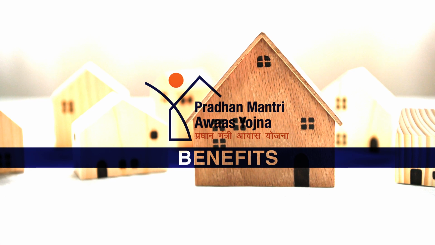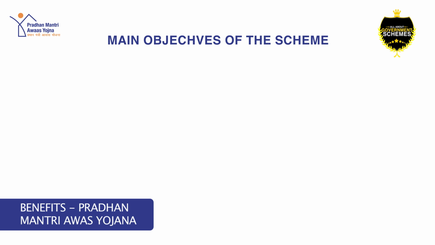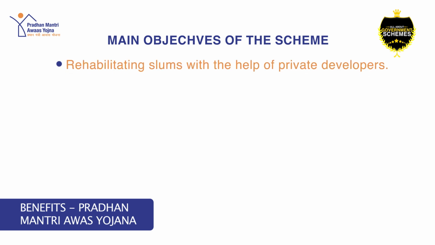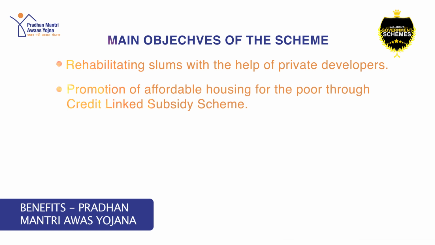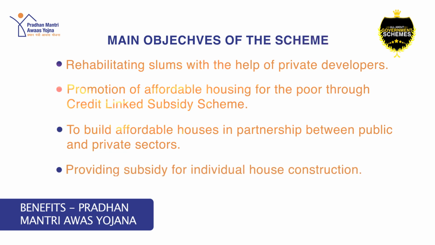Pradhan Mantri Awas Yojana benefits. Pradhan Mantri Awas Yojana was launched with the aim of bridging the growing gap between the demand and supply of housing in urban areas. Have a look at the main objectives of the scheme: rehabilitating slums with the help of private builders, promotion of affordable housing for the poor through credit-linked subsidy scheme, building affordable houses in partnership between public and private sectors, and providing subsidy for individual house construction.